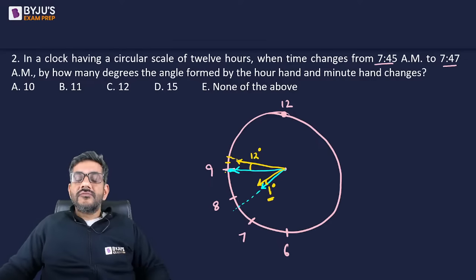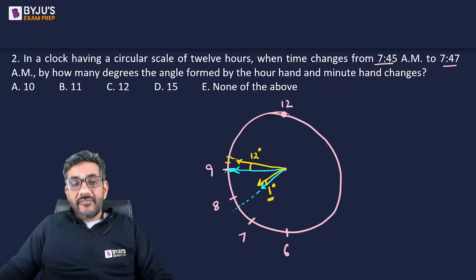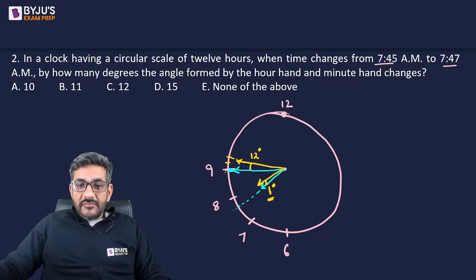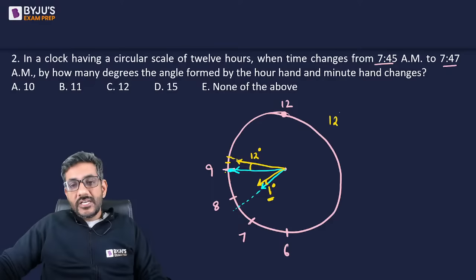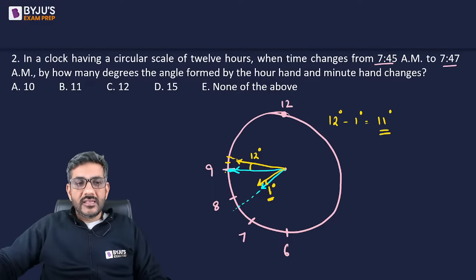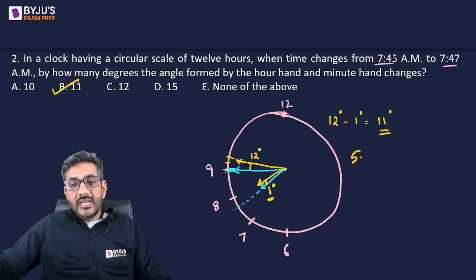Reason? The speed of the hour hand is actually 0.5 degrees per minute. So if the hour hand would not have moved, the angle would have increased by 12 degrees. But the hour hand also moved by 1 degree. So the angle changed by 12 degrees minus 1 degree, that is equal to 11 degrees. So B option is the correct answer. Anyways, the relative speed of the minute hand over the hour hand is 5.5 degrees per minute. The angle changes by 5.5 into 2, that is 11 degrees.